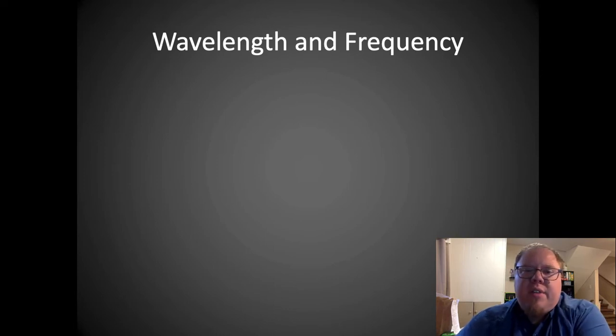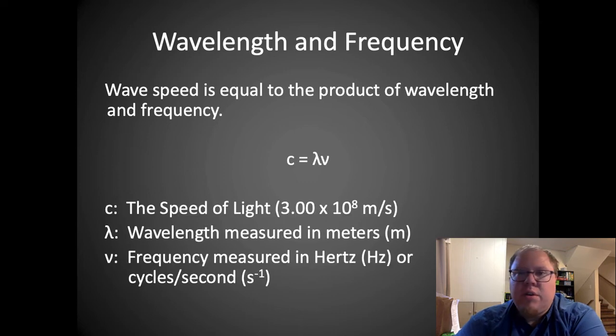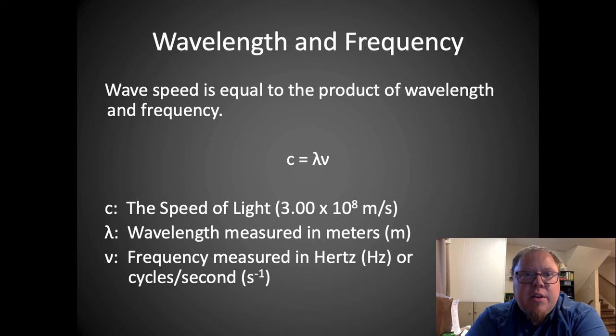Now, there is some math associated with this. Okay, wavelength and frequency are inversely proportional to each other. The way this is mathematically, wave speed, the speed of light, is equal to the product of wavelength and frequency. So the speed of light is equal to wavelength times frequency. So here's the equation for it. In this equation, c is the speed of light, and that is 3.00 times 10 to the power of 8 meters per second.